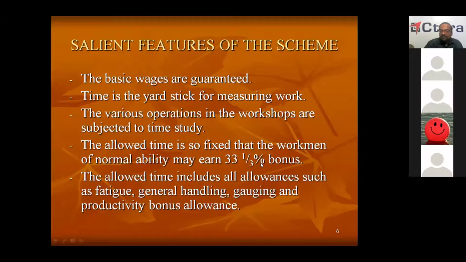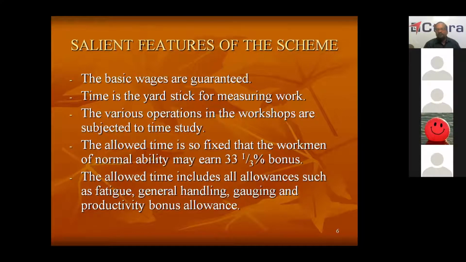And finally, productivity bonus allowance is the allowance given to enable a normal ability person to earn 33%. When we are saying that a person of normal ability also earns minimum 33% incentive, how will we ensure this? By giving 33% extra time. That is what productivity bonus allowance is. So in addition to all these allowances, we are giving productivity bonus allowance of 33% extra to enable a person of normal ability to earn 33%.